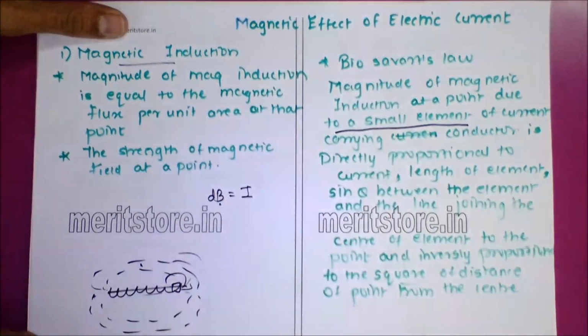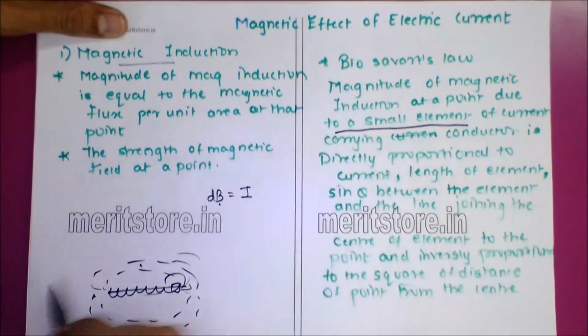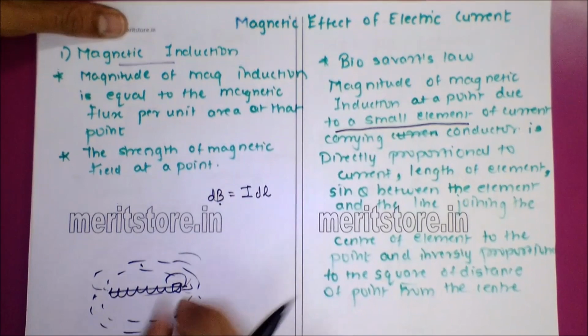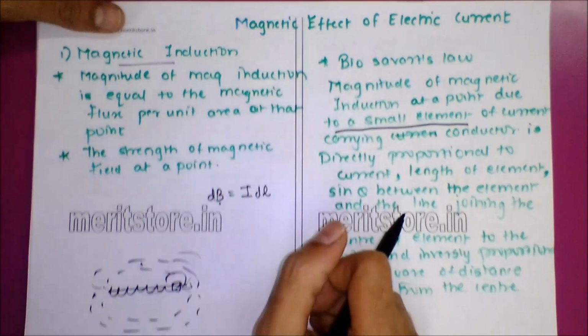It is also directly proportional to the length of the element. We don't need to take the total length, we are only concerned about the small part of the length. The line joining the element to the point, the distance between them, is also involved.